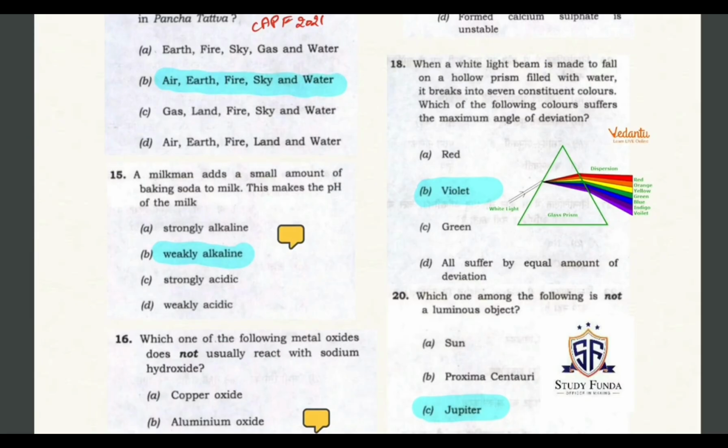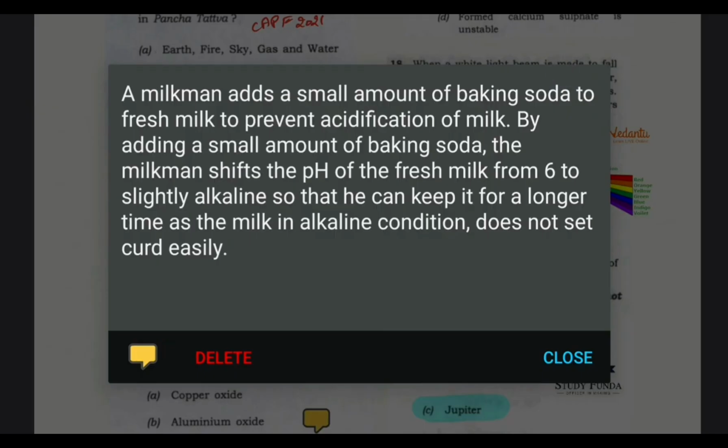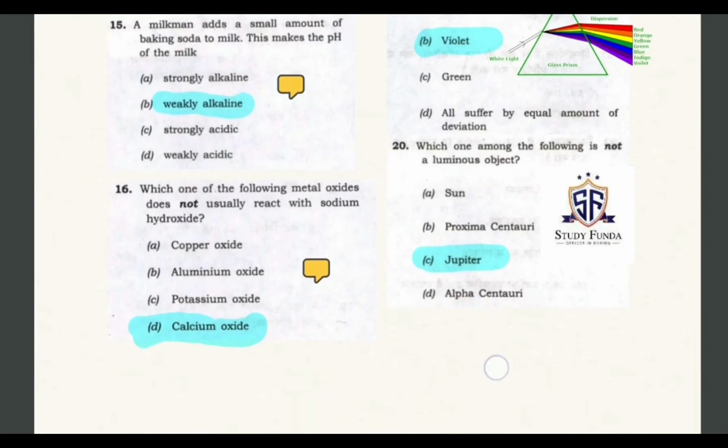A milkman adds a small amount of baking soda to milk. This makes the pH of the milk... So B would be the correct answer, which is that it will make the milk weakly alkaline. And the milkman does so to prevent the acidification of the milk. Just comment down what is the pH of milk. Let's move on to the next question.